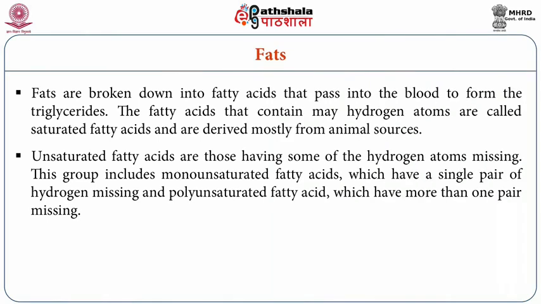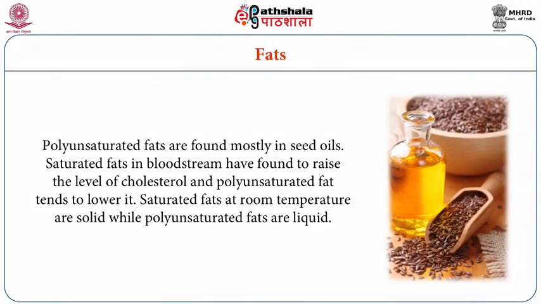The unsaturated fatty acids are those which have very little hydrogen, and they are derived mostly from vegetable sources of fats. In this, you have monounsaturated fatty acids, which have a single pair of hydrogens missing. Then we have polyunsaturated fatty acids, which have more than one pair of hydrogens missing in the triacylglycerol chain. Polyunsaturated fats are mostly present in oil seeds and the oils derived from them, for example sunflower oil, mustard oil, sesame oil, etc.